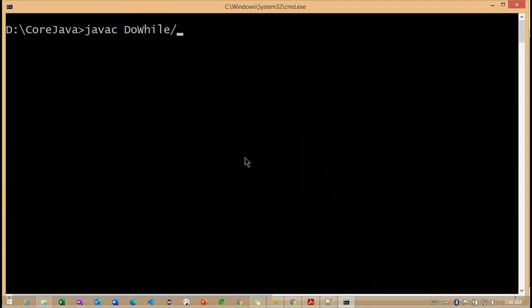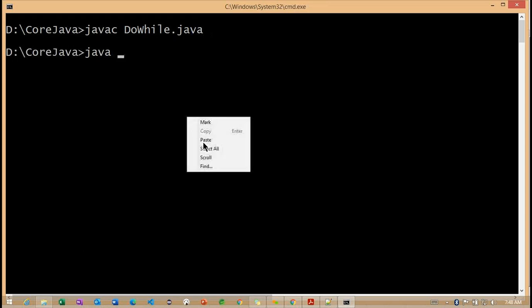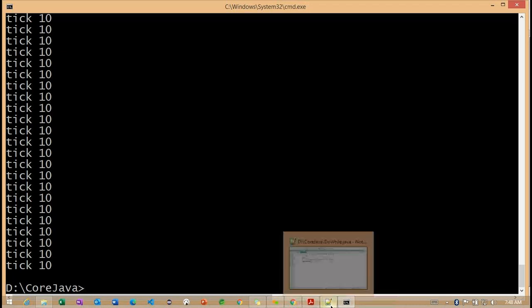So javac DoWhile.java and then java DoWhile. Now you can see again we are having the same problem. Getting the point? This particular loop is repeating multiple times. So I want to stop this particular loop based on some condition here.